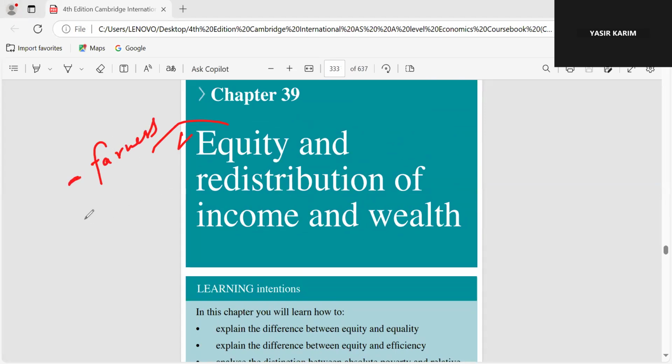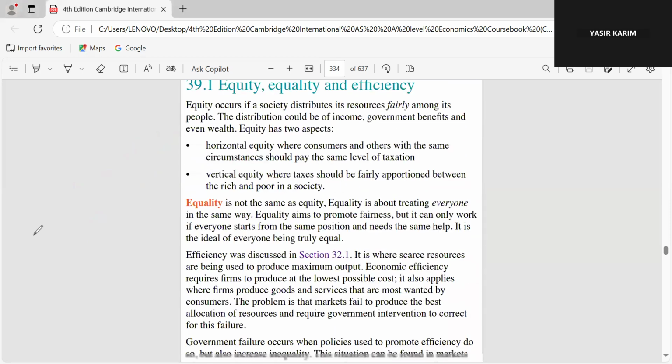And equality means treating rich and the poor in the same way. So equity is needed when there is inequality in the society in terms of income or wealth. We have already done a chapter in AS, and that was also related to inequality and redistribution of income. So ये chapter कैसे start होता है हम इससे देखते हैं.